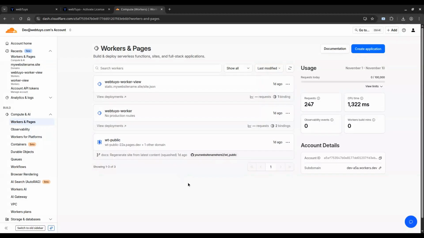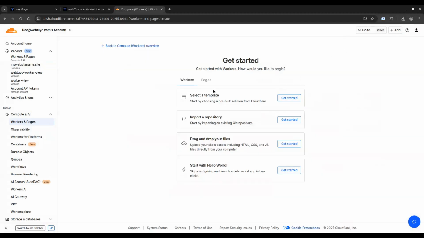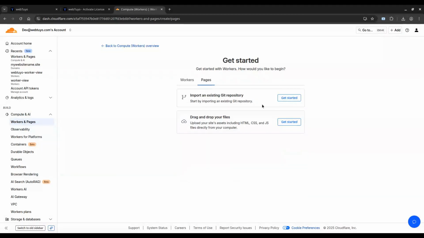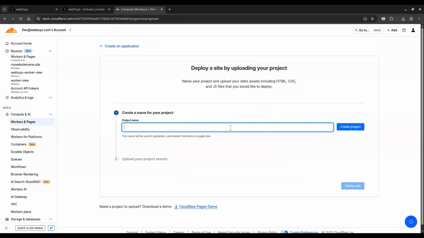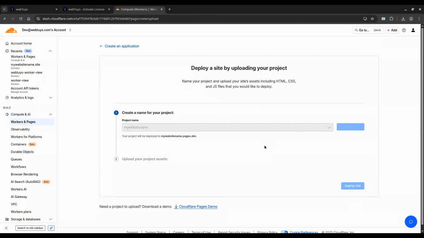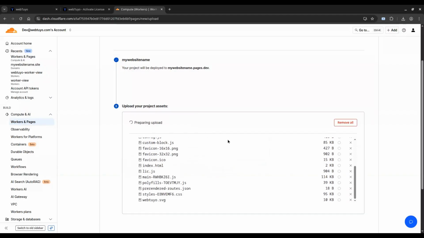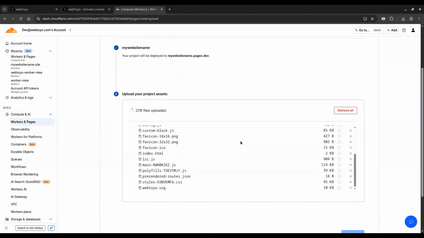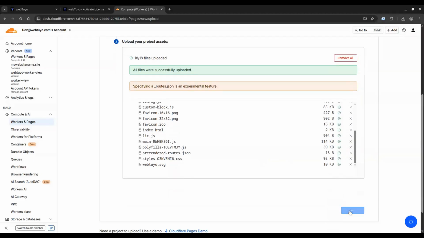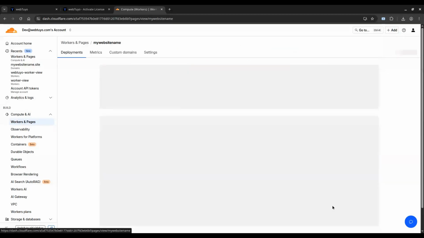Go back to your Cloudflare dashboard, open Workers and Pages, and click Pages. Under Drag and Drop Your Files, click Get Started. Enter a project name. You can use your website name or any name you prefer. Then click Create Project. Under Upload Your Project Assets, click Select from your computer, choose Upload Zip, and select the zip file you downloaded in the previous step. Then click Deploy Site. When the deployment finishes, click Continue to Project.